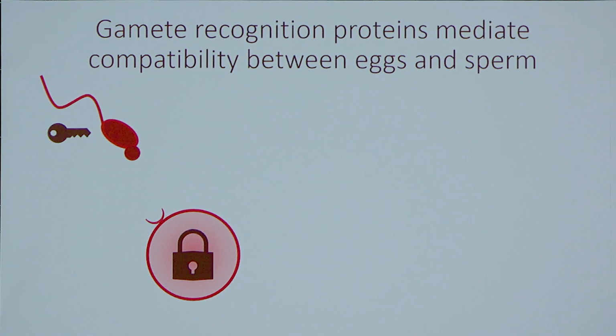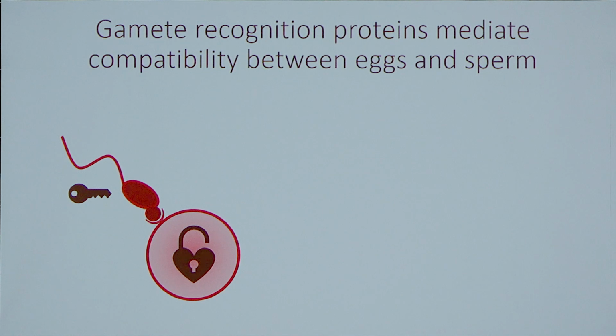In sea urchins, gamete recognition proteins mediate this compatibility between eggs and sperm. You can think of these like a lock and a key. Only the correct key will open a specific lock. Different species will have different forms of these locks and keys that don't match up.